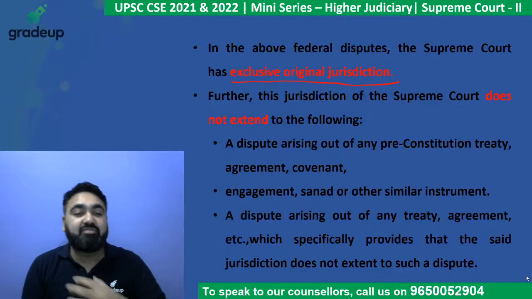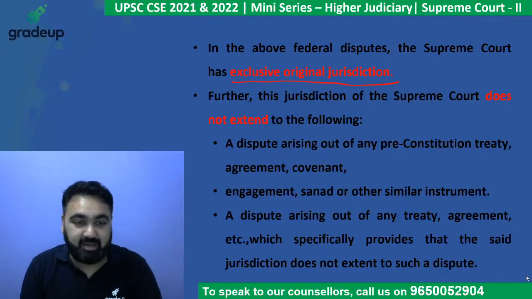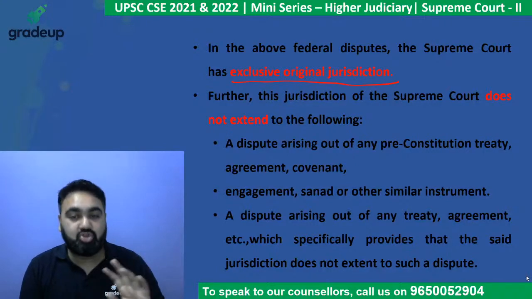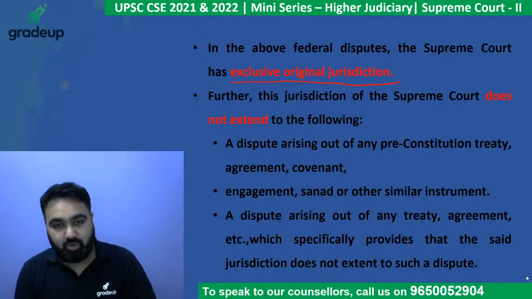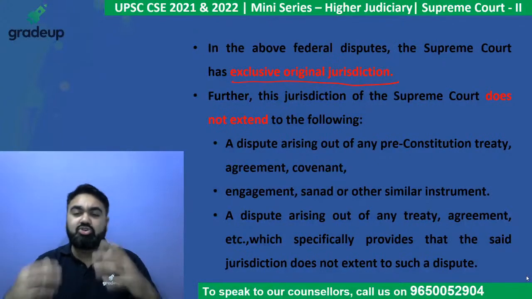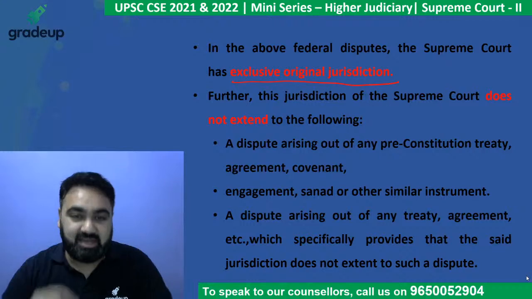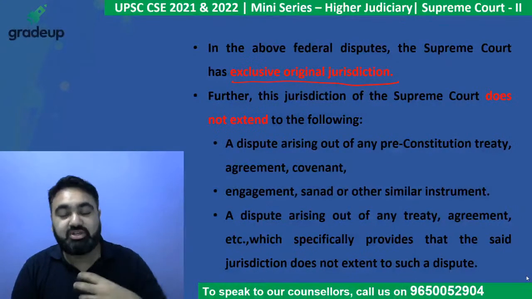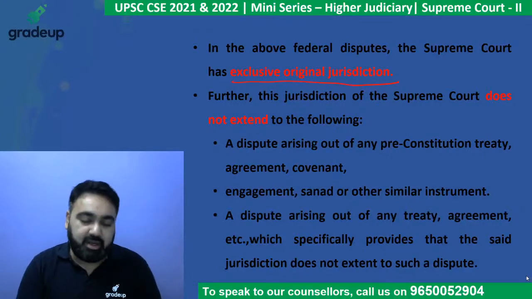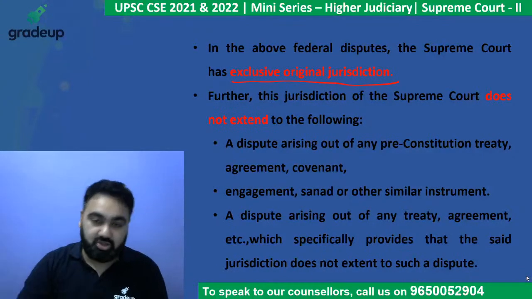We also have this misconception in our mind that any case can come to the Supreme Court. No. There are some cases which cannot come to the Supreme Court also. What are those cases? If there is a dispute related to any pre-constitutional treaty, a treaty that was signed before the Constitution.